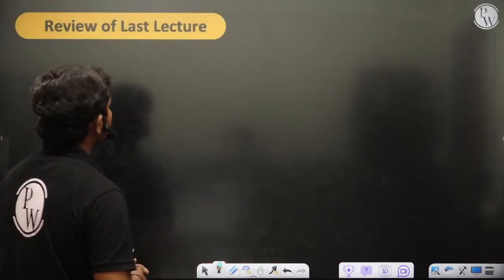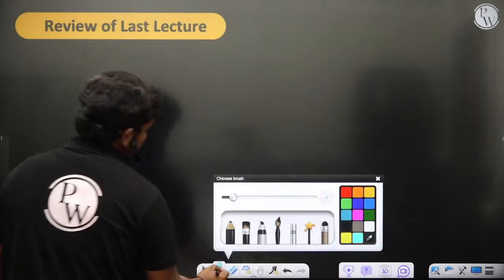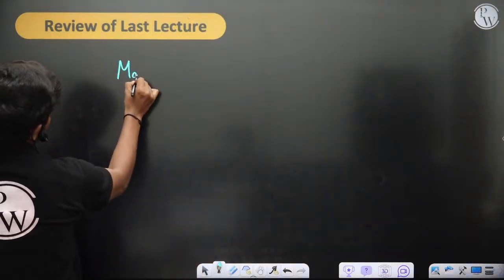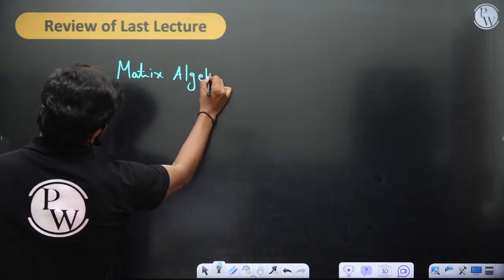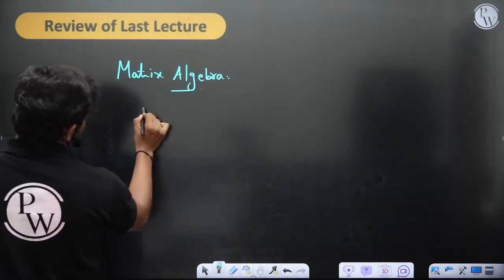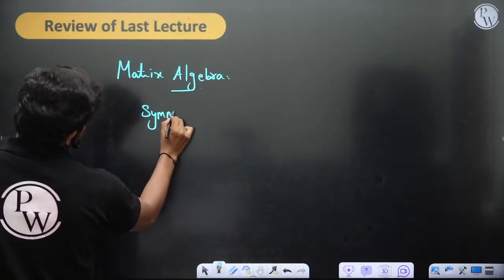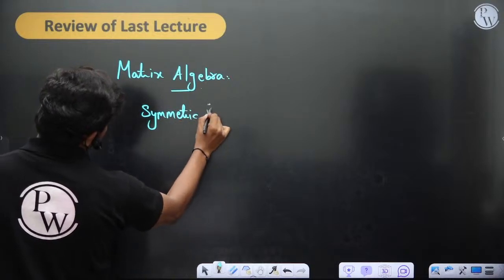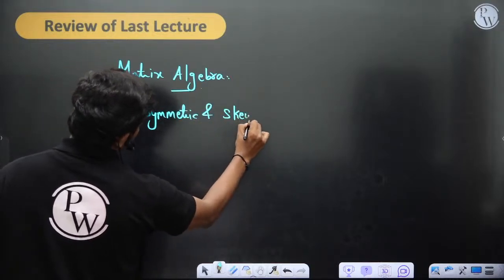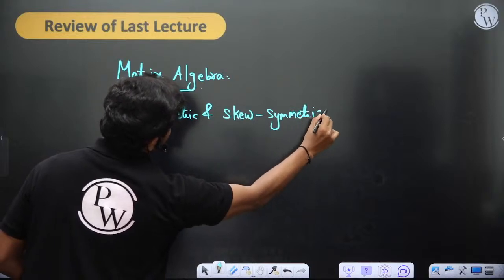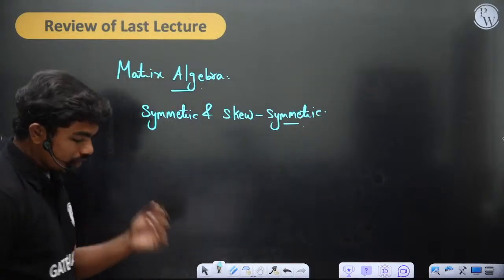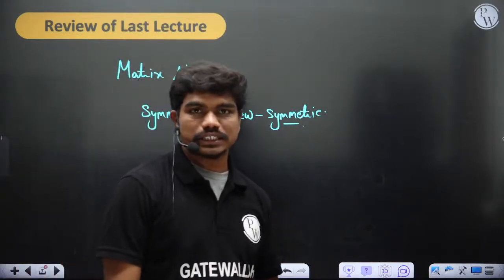Then moving forward to the last lecture. In the last lecture, we looked at matrix algebra. We were talking exclusively about symmetric and skew symmetric matrices in detail. We talked about symmetric and skew symmetric matrices, and we have seen some important operations done with matrices.